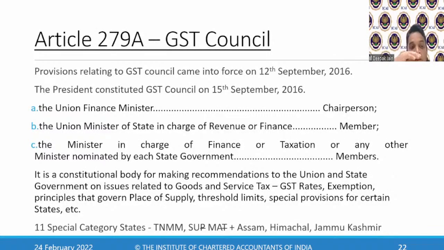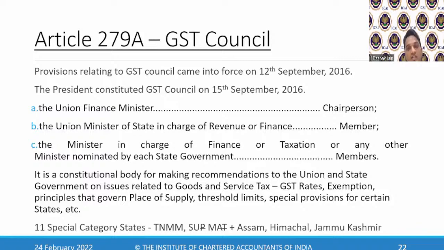It recommends the exemption. It provides the principles for the place of supply. It gives the threshold limit. The GST Council is the empowering authority which gets a lot of power from Article 279A. So the GST Council is very powerful because it gets power from Article 279A. Now, the GST Council will also determine who are the special category states.